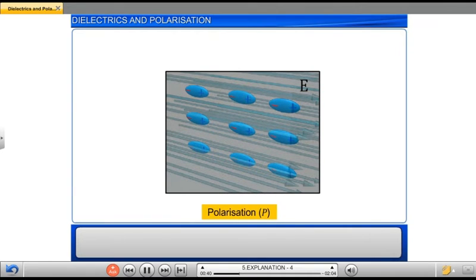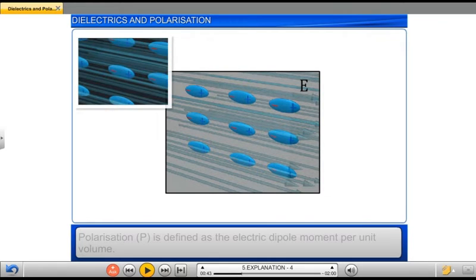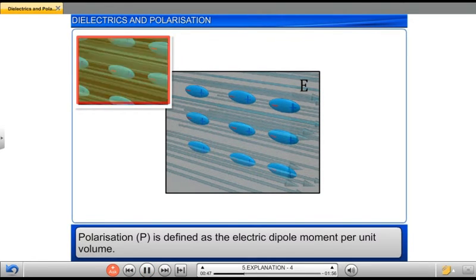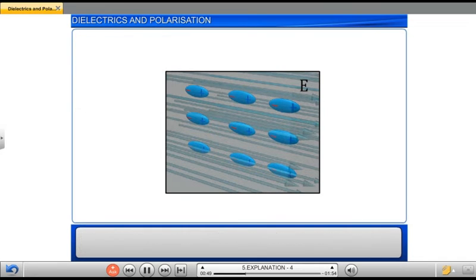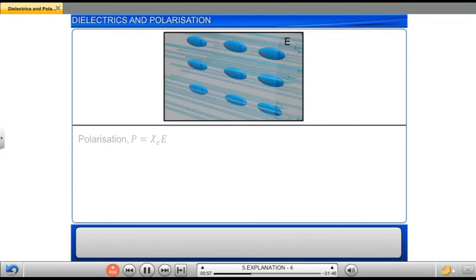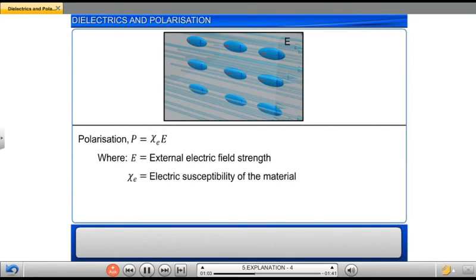Let us consider the polarization P of such materials, which is defined as the electric dipole moment per unit volume. For linear isotropic dielectric materials in a uniform external electric field, the polarization P is equal to psi_E times E, where psi_E is the electric susceptibility of the material.